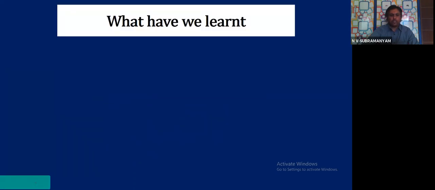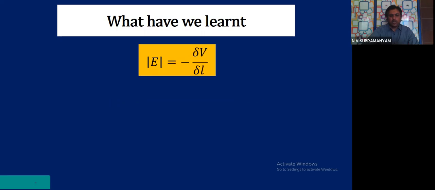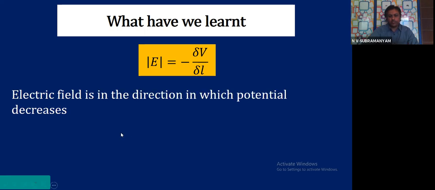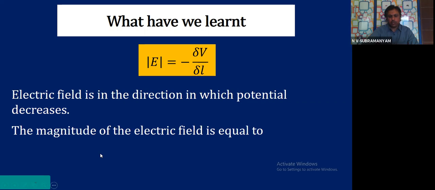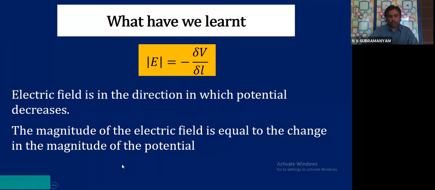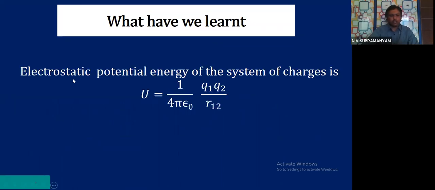What have we learned in this session, children? Electric field E is equal to minus dV by dL, magnitude. Electric field is in the direction in which potential decreases. The magnitude of the electric field is equal to the change in the magnitude of the potential per unit displacement. Electrostatic potential energy of a system of charges is U equals 1 by 4 pi epsilon 0 Q1 Q2 by R12.